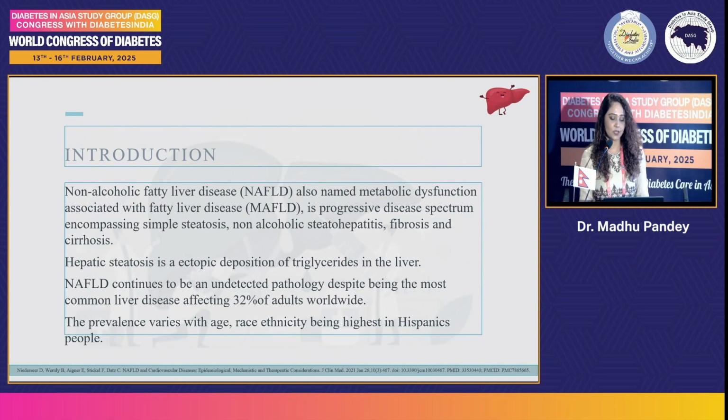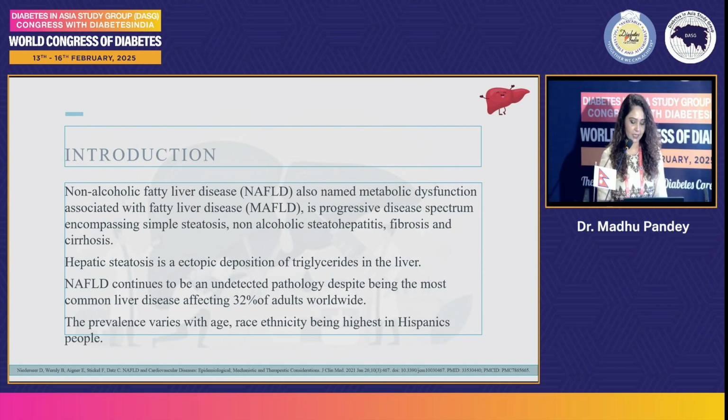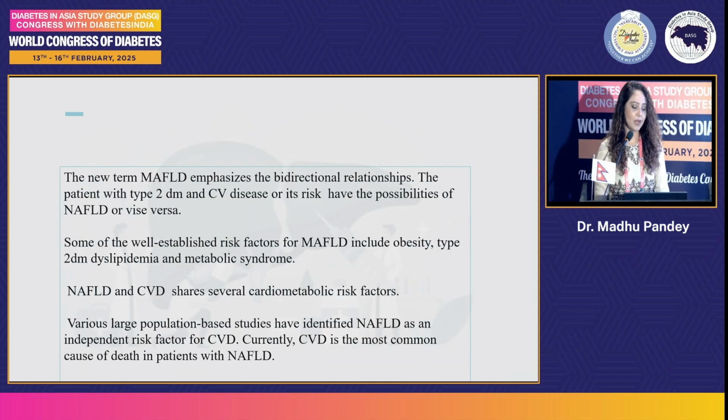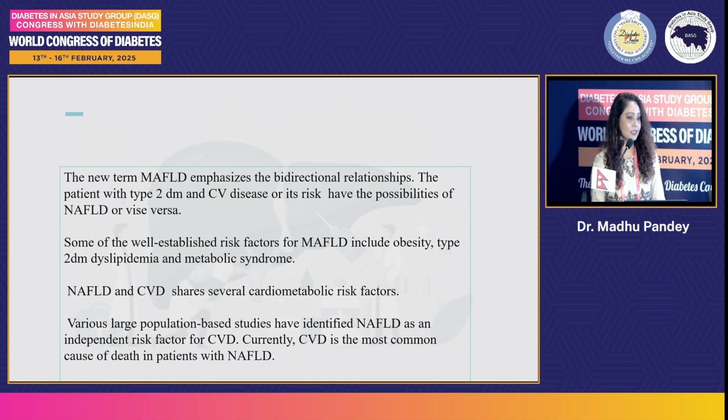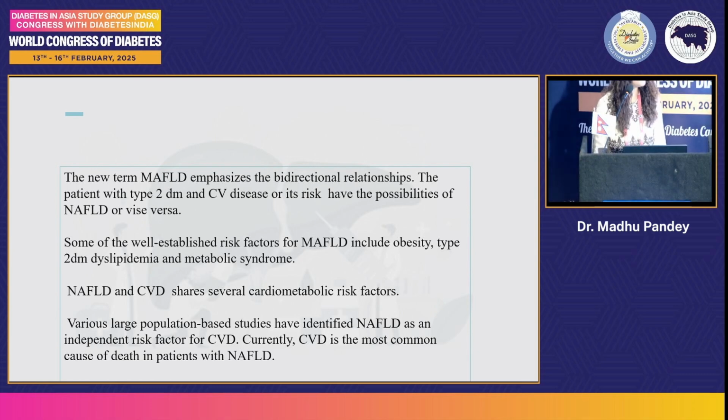So as we know, in the introduction, NAFLD is also known as MAFLD. It's a progressive disease encompassing liver steatosis, non-alcoholic steatohepatitis, fibrosis, and cirrhosis. It's an ectopic deposition of triglyceride in the liver. The prevalence varies with age and race and ethnicity. So the term NAFLD emphasizes the bidirectional relationship. Patients with type 2 diabetes and CV disease or its risk have the possibility of NAFLD or vice versa.